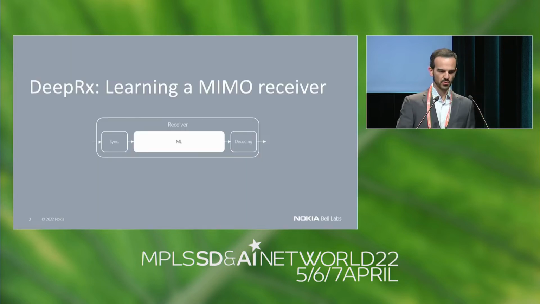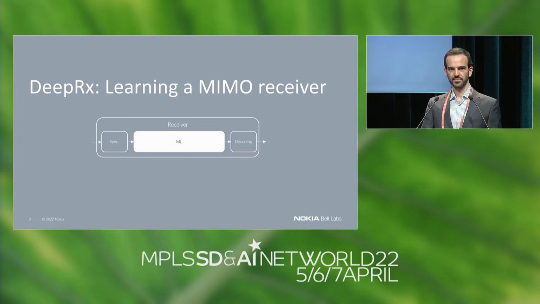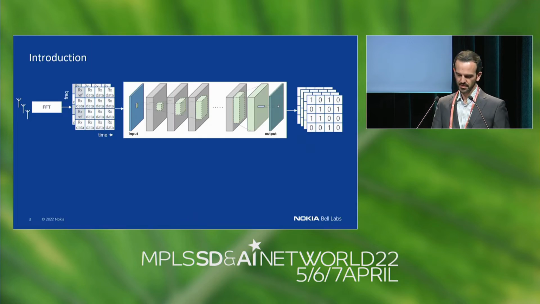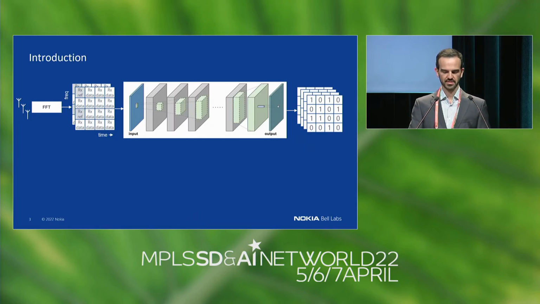So the first application I want to show you is called DeepRx. Now, DeepRx is a deep learning-based MIMO receiver architecture. You all know that conventional MIMO receivers have several building blocks inside, like equalizers, demappers, channel estimators, and so on. What we want to do is to replace all of those blocks by machine learning models. So how do we do that? We have designed DeepRx as a ResNet-based convolutional neural network.